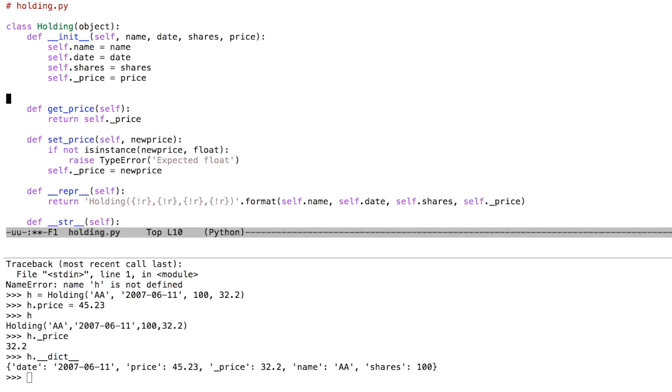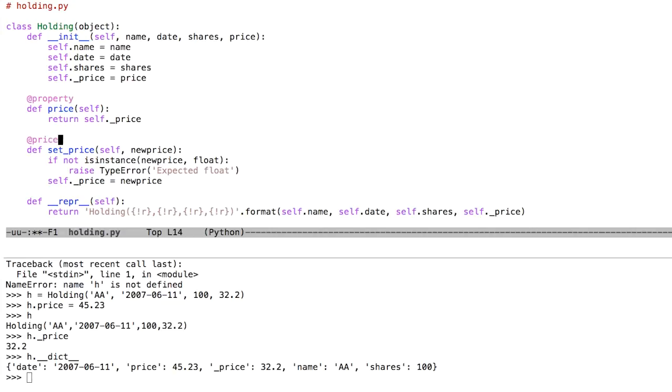It turns out that there's a better way of doing this, which is to define something known as a property attribute. So what I'm going to do is declare a get and a set function as a property. The syntax for this is a little jarring, I will admit that, but essentially we're keeping the get and set function. I didn't actually change any part of the code inside, I'm just changing the declaration of it. So I'm declaring price as a property.